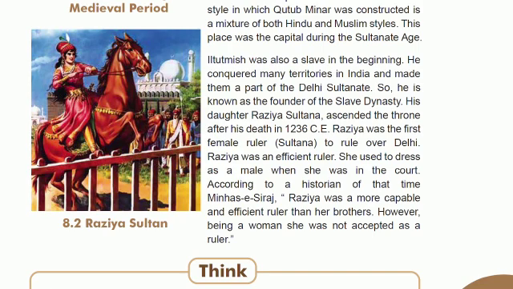And Iltutmish was also a slave in the beginning. He also conquered many territories in India and made them part of the Delhi Sultanate. So he was also known as the founder of the Slave Dynasty. So children, in the next class we will study about his daughter.